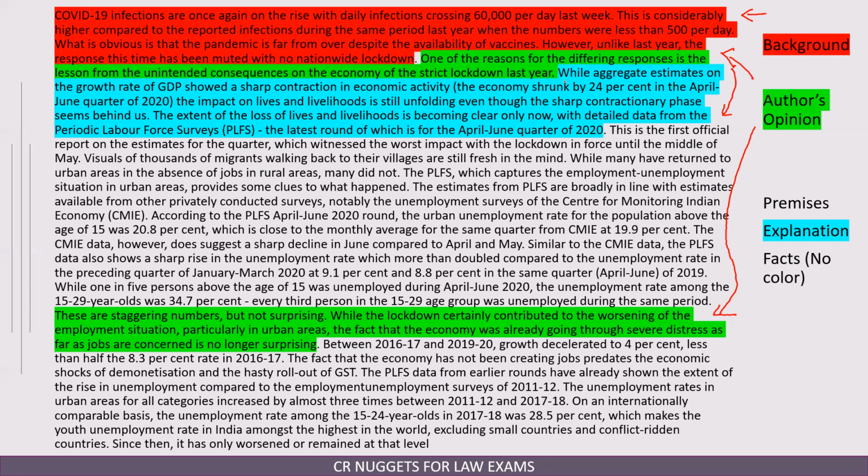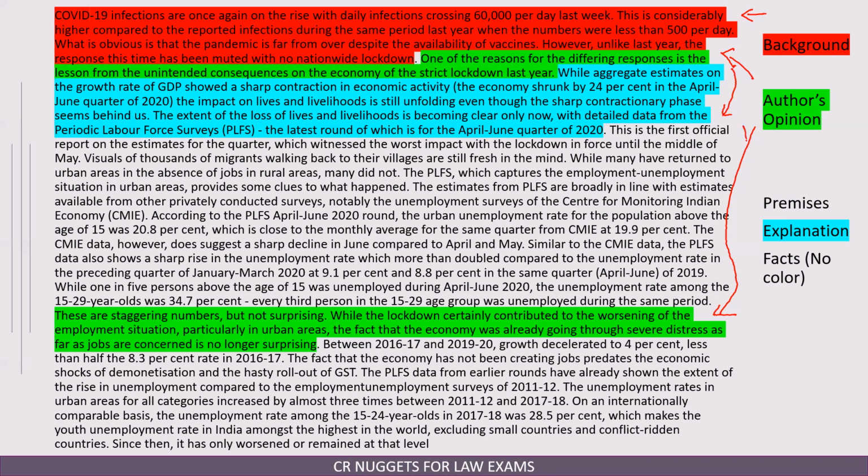If you read, while aggregate estimates on the growth rate of GDP showed a sharp contraction in economic activity, the impact on lives and livelihood is still unfolding, even though the sharp contractionary phase seems behind us. The extent of loss in lives and livelihood is becoming clear only now with detailed data from PLFS, the latest round of which is for the April-June quarter of 2020. This is all explanation of what he is trying to say.